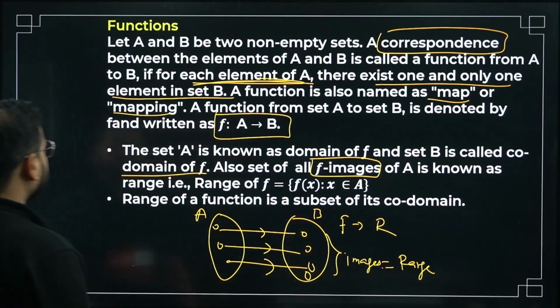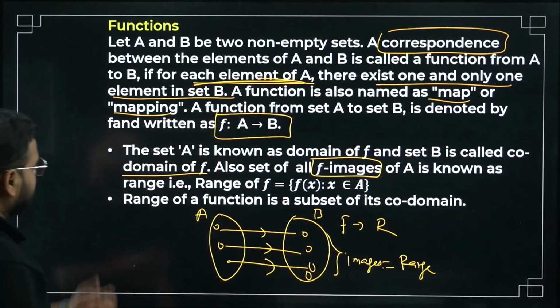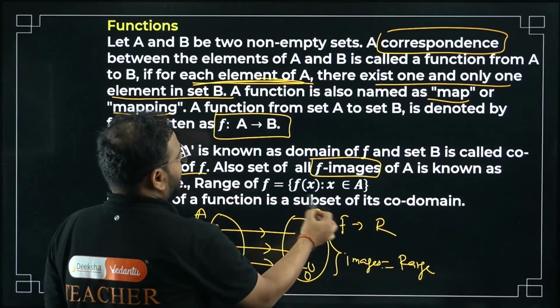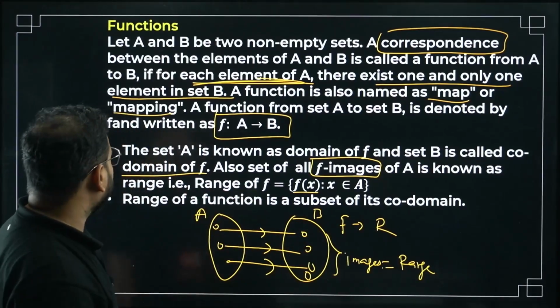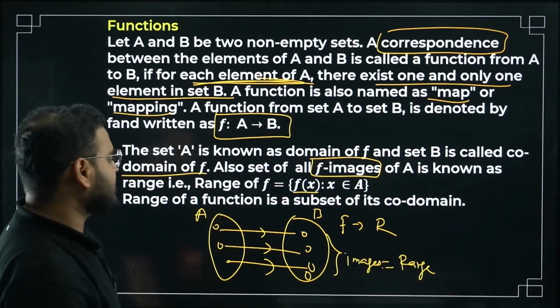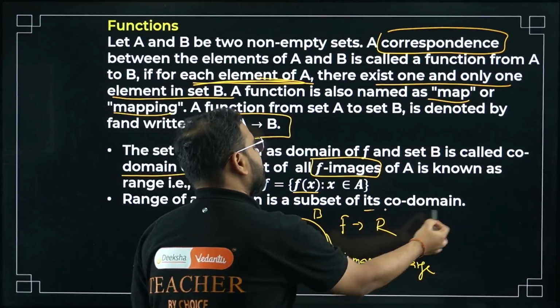So how to define the function? Range of f(x) is f(x) where x belongs to A. Range of a function is a subset of the codomain. Explain this part as well.